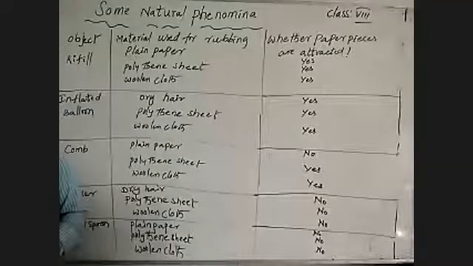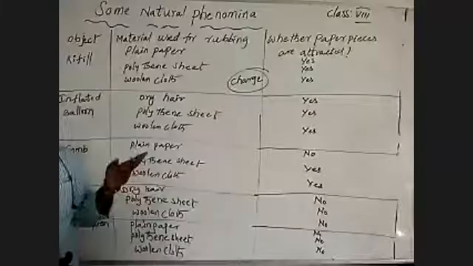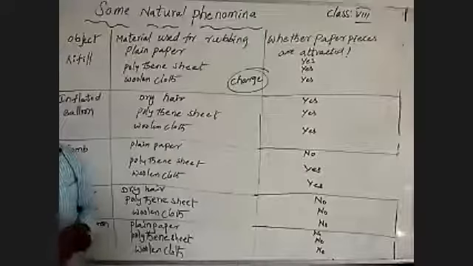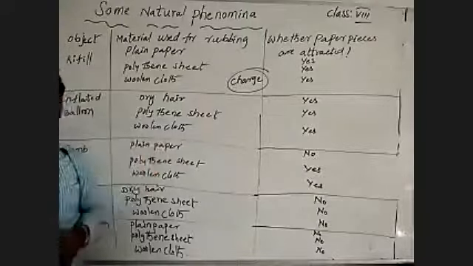How can it show charge on the surface of an object? What type of charges are there? Two types of charges are there. One is a positive charge, one is a negative charge. The bodies are carrying the charges.